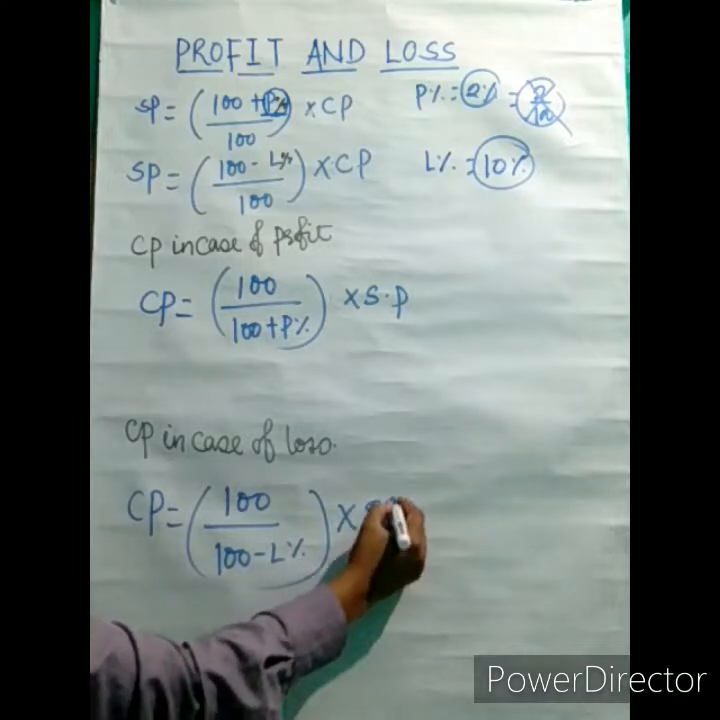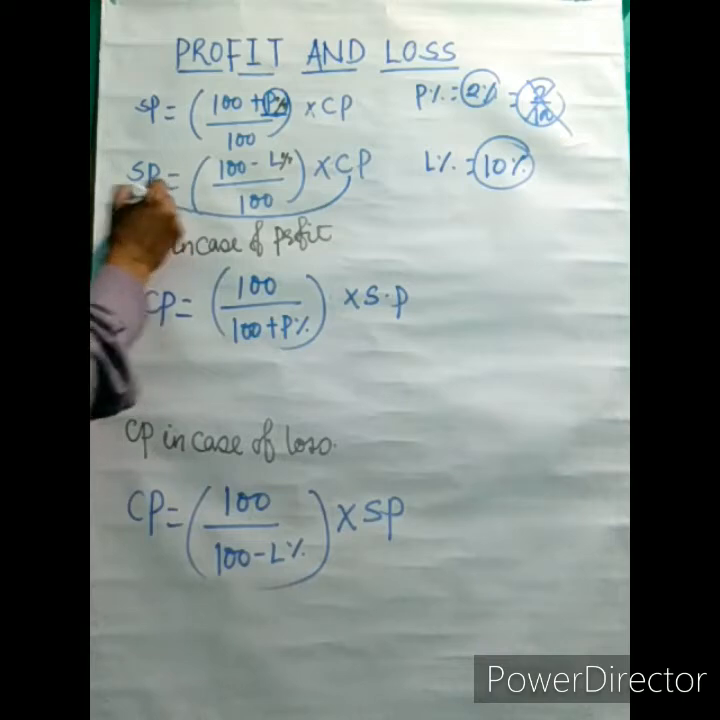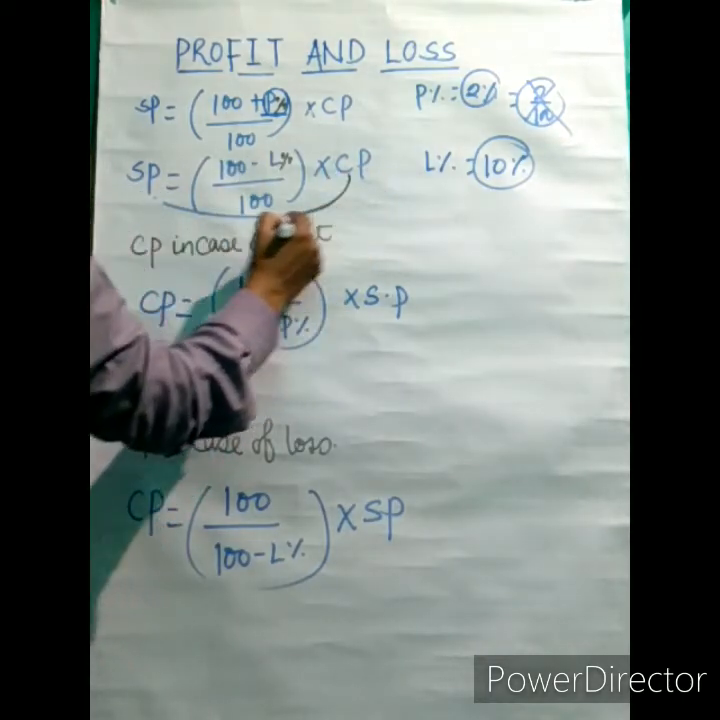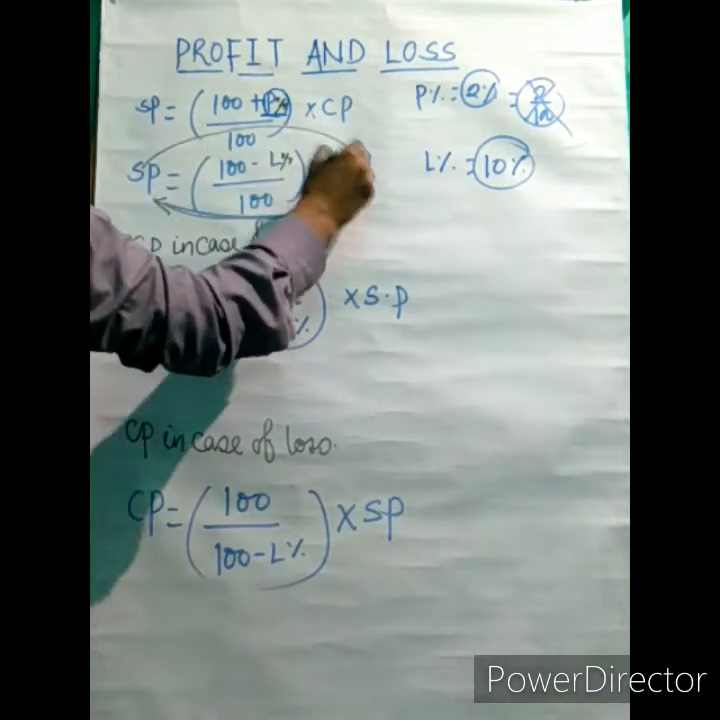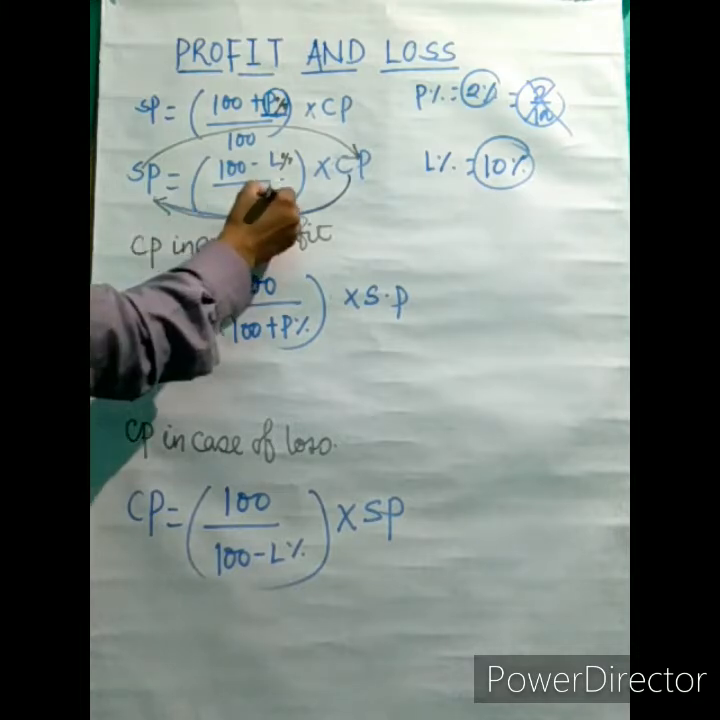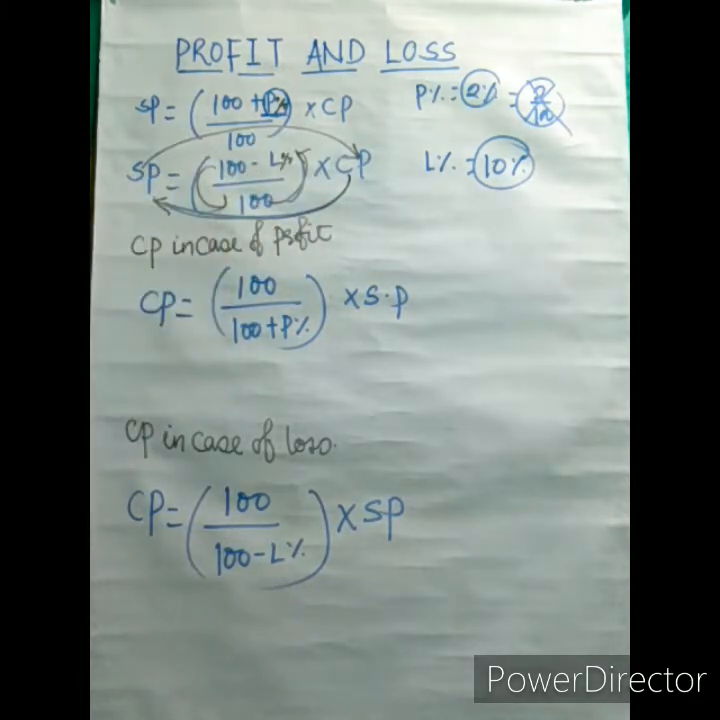What changes we made? This CP came here because we need to find out the value of CP. So CP we have written here and SP we have written here. And this we invert, this upside and this downside, for the formula of CP.